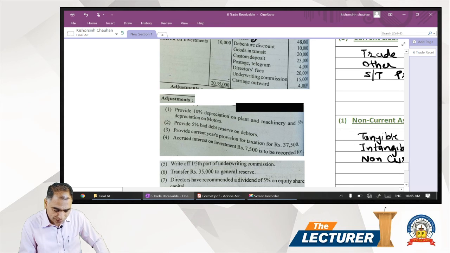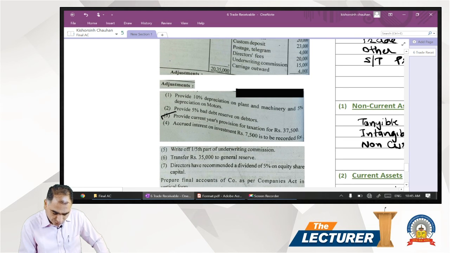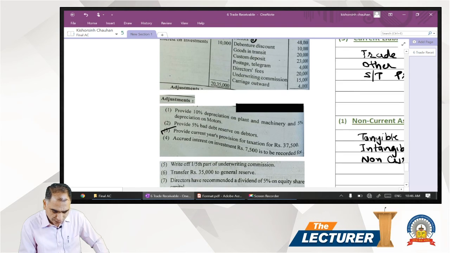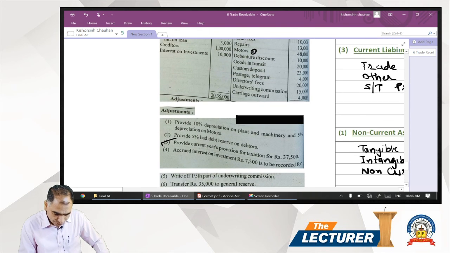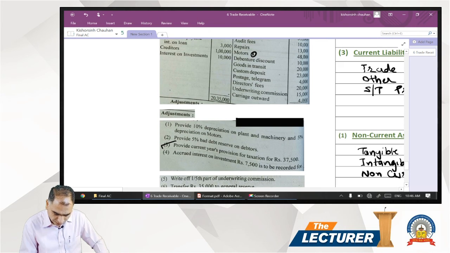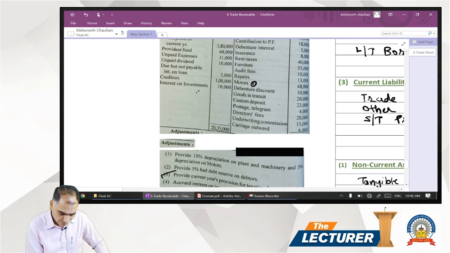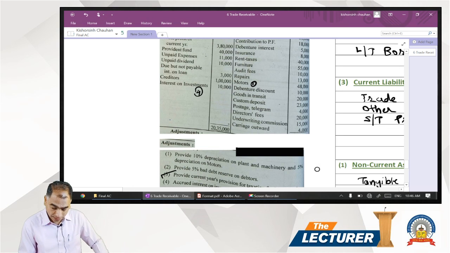Then there is the provision for taxation, given in the adjustments, so we have to give the effect separately. Thereafter, interest on investment of 7,500 is to be recorded as accrued interest on investment. Interest on investment is given on the income side as 10,000, so we have to add to this 10,000. It's adjustment number 4 and we write it here, the last item on the credit side.